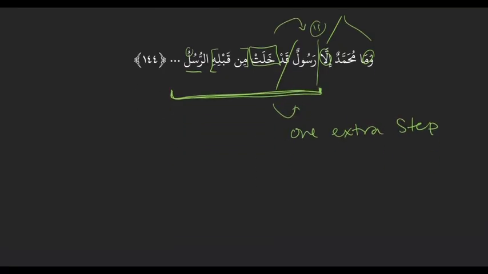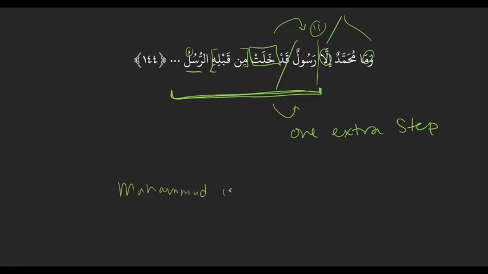Yeah, it's just one extra step, which is go check your sentence breaks and see if before it there's a general noun. Okay. So what if I had missed it, and then the other tip was about the translation sounding choppy? Yeah. So if we were to translate this without the complex descriptor? Yeah, let's do that. So, ما محمد إلا رسول.